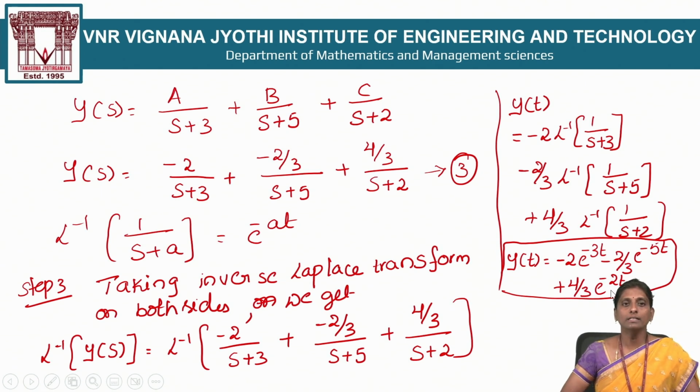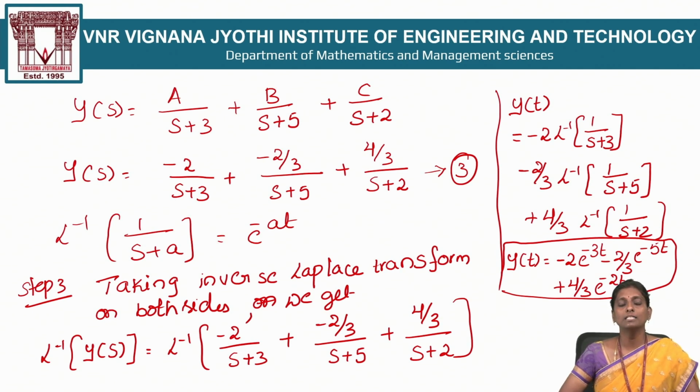So it is clear, solving the ordinary differential equation, I use 3 steps. Step 1 is taking the Laplace transform, applying the basic properties of Laplace transform and converting into an algebraic equation. After step number 1, I go for step number 2.